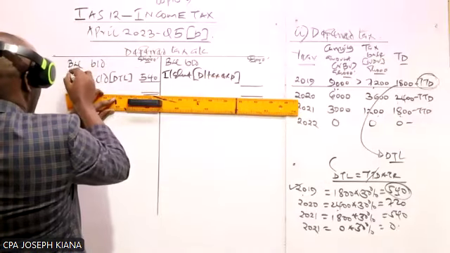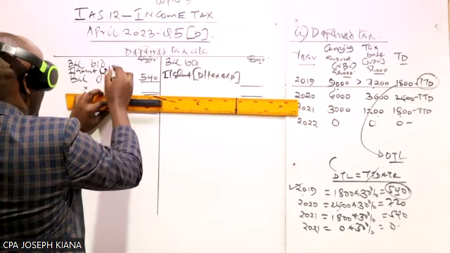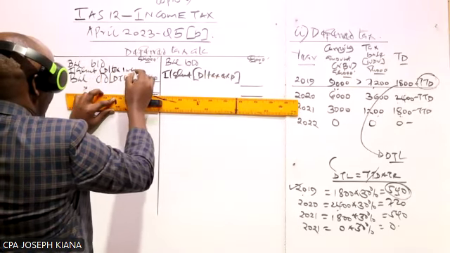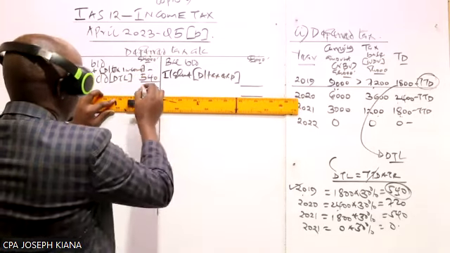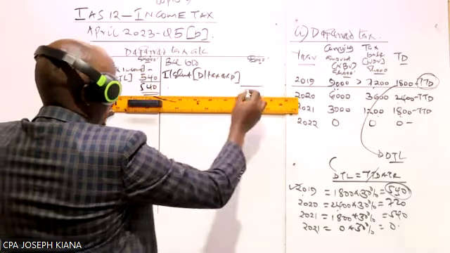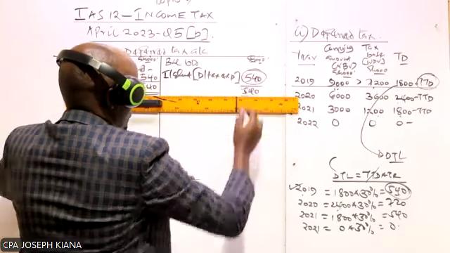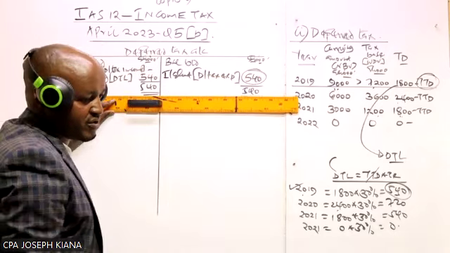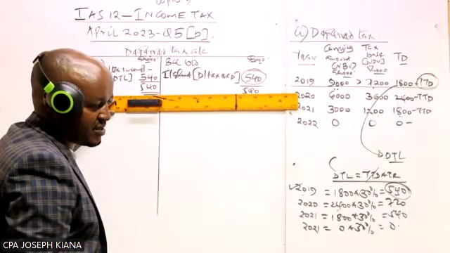A balancing figure on this side is still taken to the income statement, and is known as a deferred tax income. So I hope you can see the side which is more is this one, 540. It basically means that we have a balancing figure of this on this side, which will be known as a deferred tax expense. Are we together?